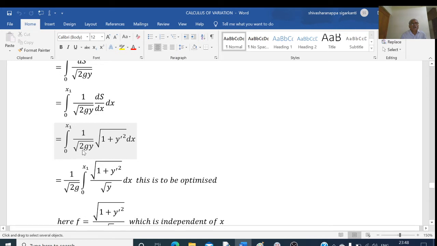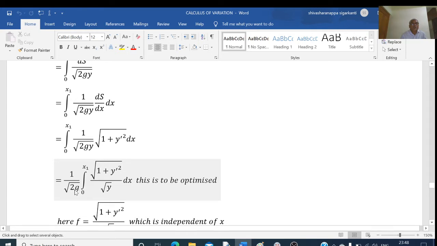I will write root of 2g outside. Then this is the integral from 0 to x1 of root of 1 plus y dash square divided by root of y. I will take this as my f, because 2 is a constant and g is a constant at a given place.